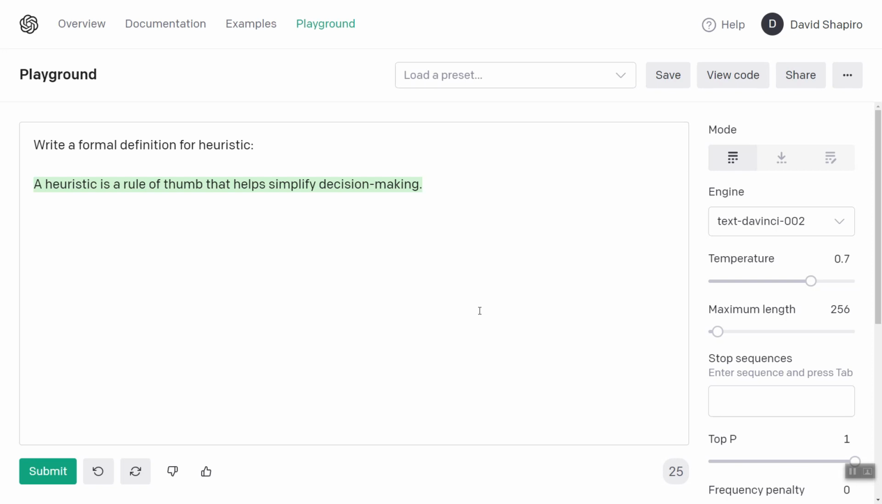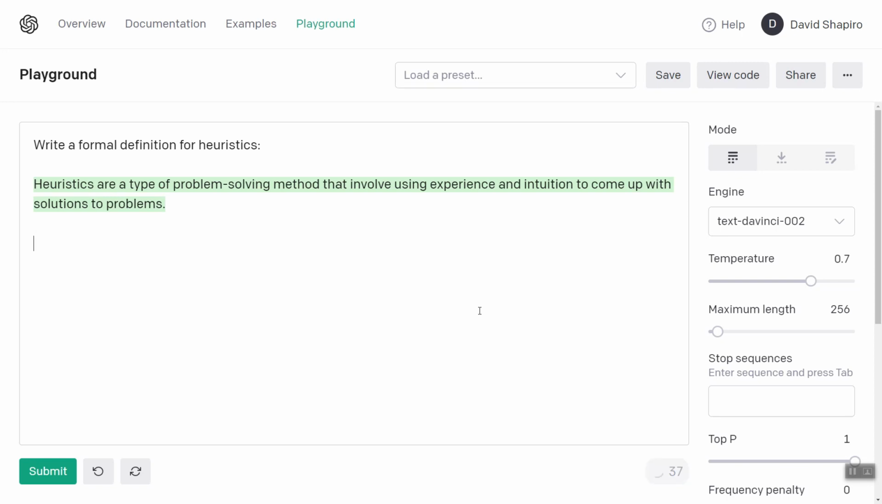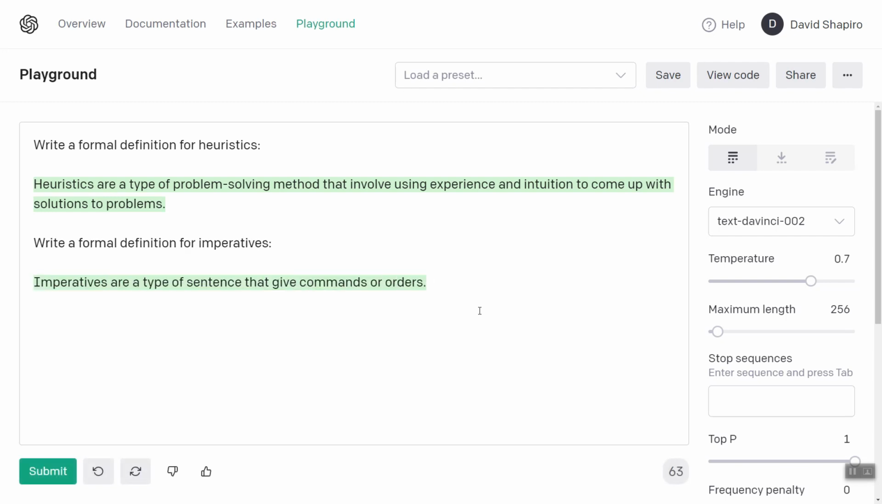I don't like that one. I feel like this one is shorter than it was. Let's see for heuristics. There we go. Okay, heuristics are a type of problem-solving method that involve using experience and intuition to come up with solutions to problems. Okay, perfect. Write a formal definition for imperatives. Imperatives are a type of sentence that give commands or orders.